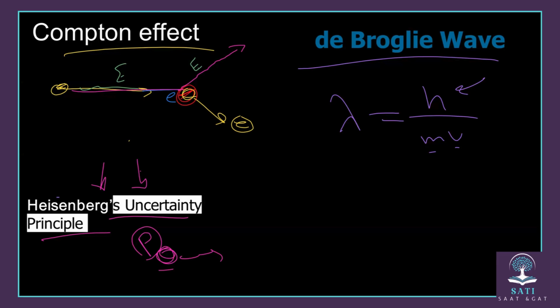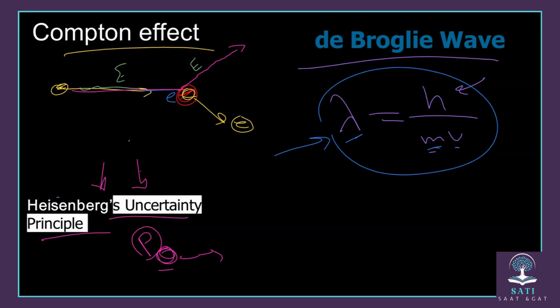We use this formula to calculate the wavelength of an electron, of a car, or of any moving object. But if you use it to find the wavelength of big, macro things like cars and trucks, the mass will be big and the wavelength will be very small.